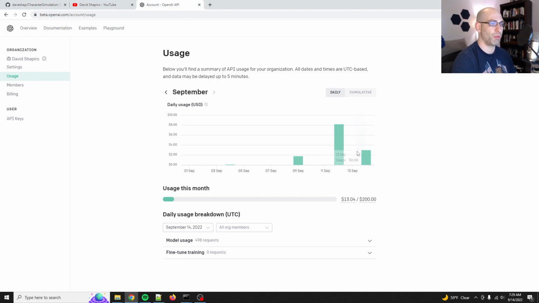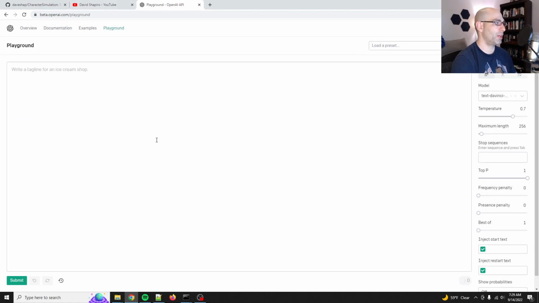Oh, so I brought this up. Generating synthetic data is way more affordable now, because look at this. I've got 500 requests and it's $3. So that's a lot of synthetic data. Anyways, let's go back to the playground.